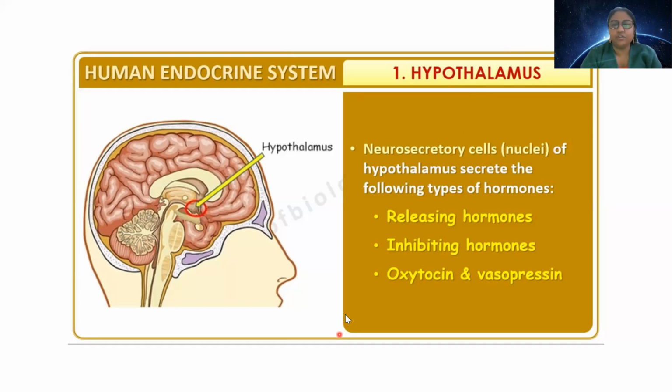One is releasing hormone, other one is inhibiting hormone, and the third are two hormones which are actually secreted by hypothalamus but they are stored in pituitary, so it seems that they are secreted by pituitary. These two hormones are oxytocin and vasopressin. We will talk about oxytocin and vasopressin when we discuss pituitary. But let me tell you about these releasing hormone and inhibiting hormone.